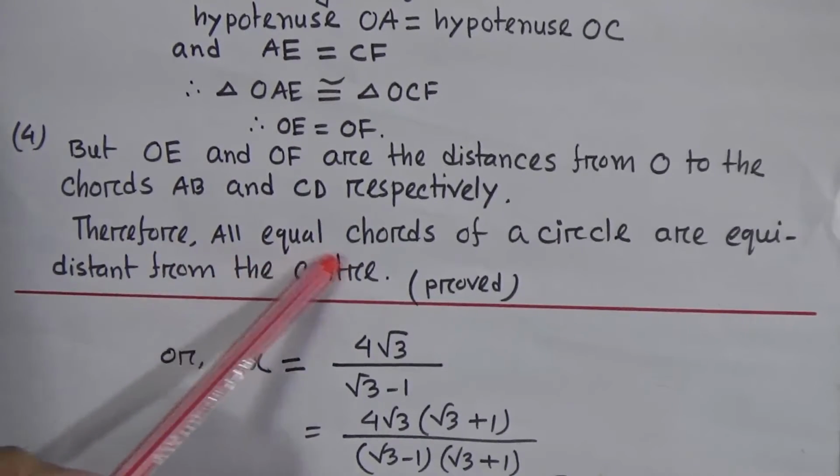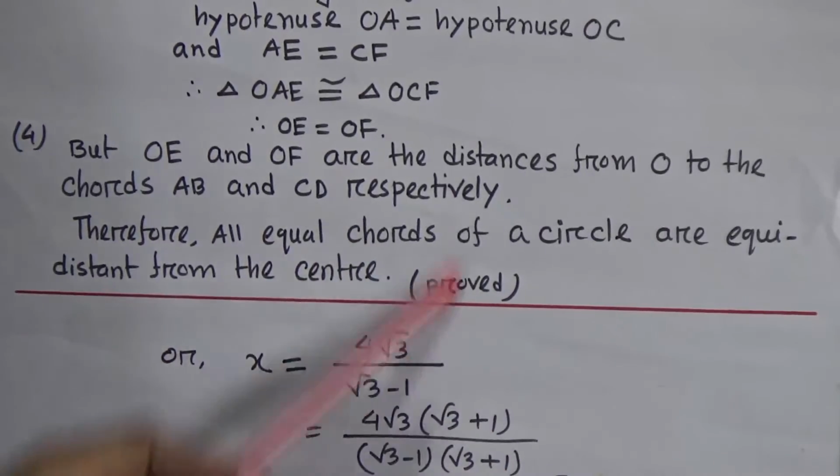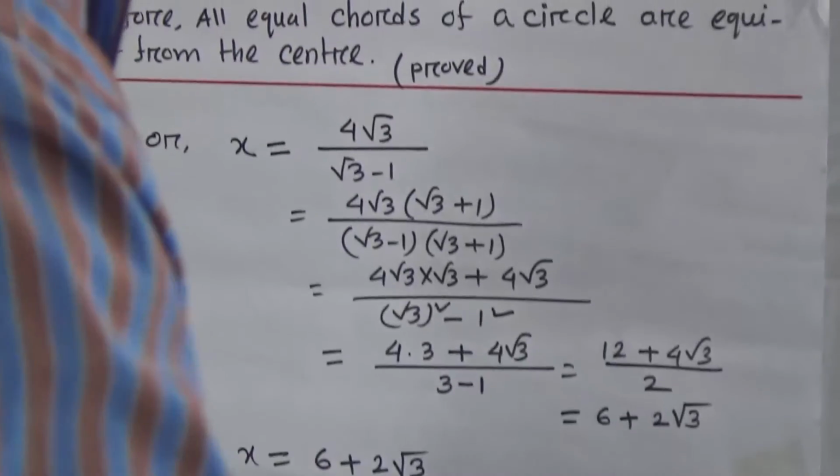Therefore, all equal chords of a circle are equidistant from the center. Okay, proved.